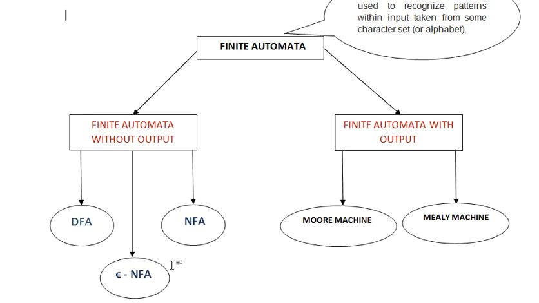For DFA, we will start off with lecture number 9. This is lecture number 8 you are studying, so next lecture I will start off with DFA. Then I'll start off with NFA from lecture number 12, and epsilon NFA in lecture number 16. The other type is known as finite automata with output. It comprises two machines, the Moore machine and the Mealy machine, which we'll learn in lectures number 18, 19, and 20.